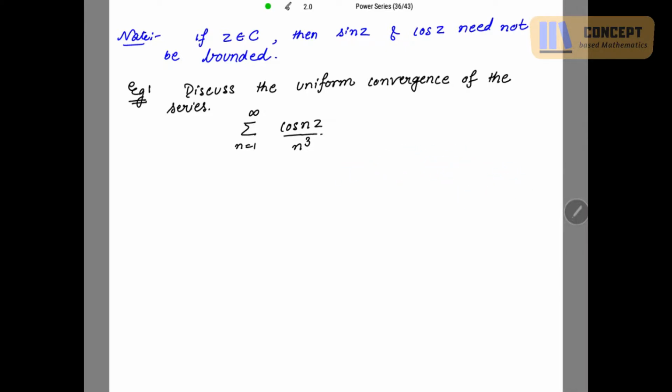So let's check. Discuss the uniform convergence of the series summation cos nz over n cube.